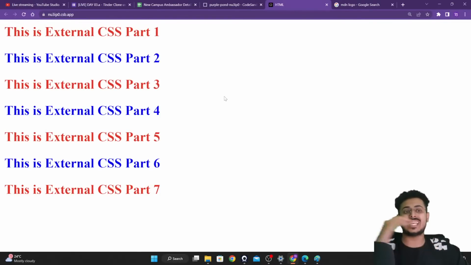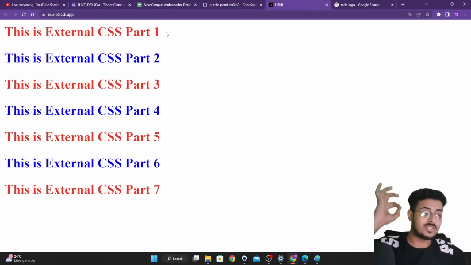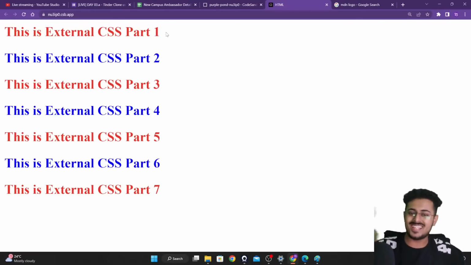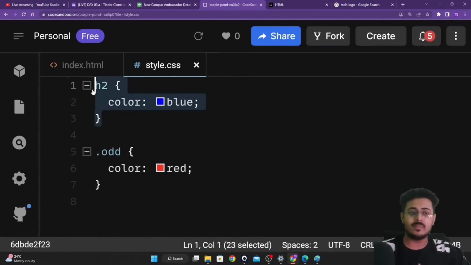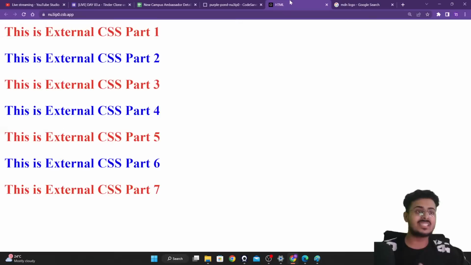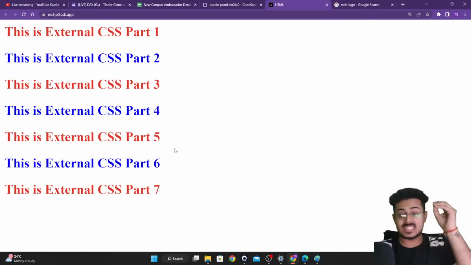all my tags are now red in color because I've selected all the elements that had the class of, sorry, class of odd, and changed it to red in color. And all the normal H2 elements are still having blue color. Are you guys able to understand these classes?